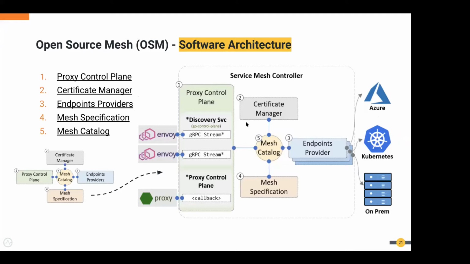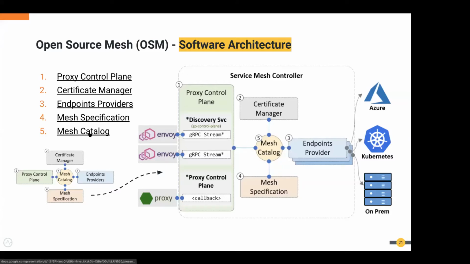There are 5 main components, as I explained earlier. We have the mesh catalog, which is the centralized component of this platform. It talks to the certificate manager, endpoint provider, mesh specification, and proxy control plane in order to provide the capabilities.